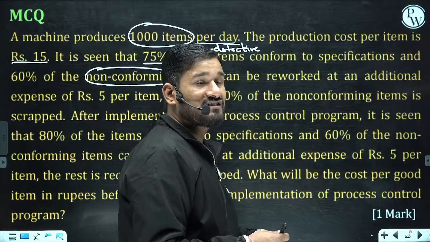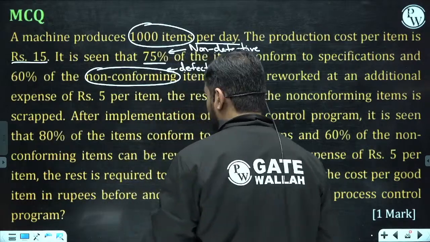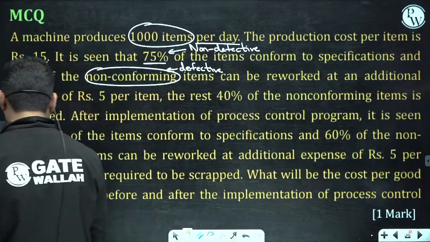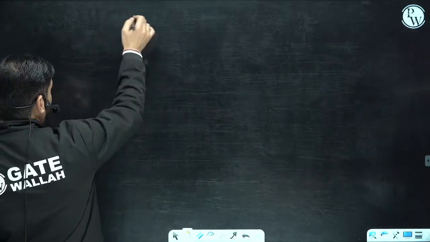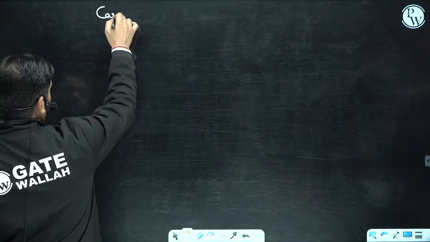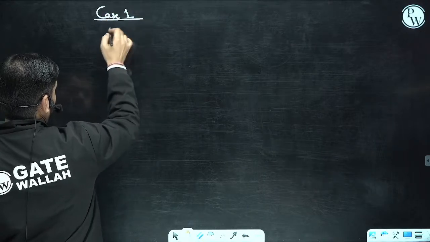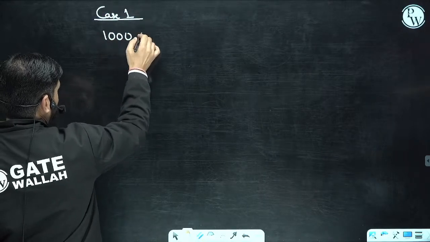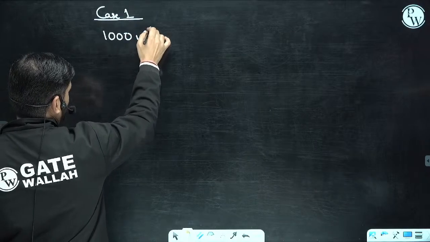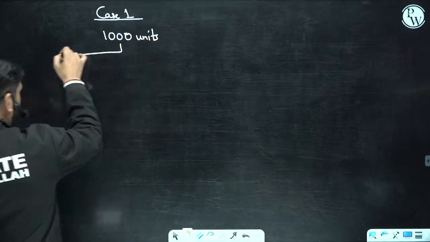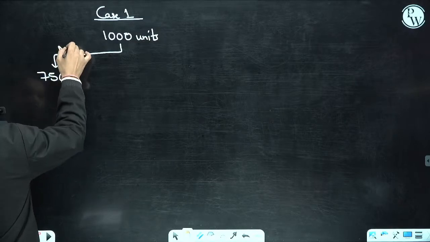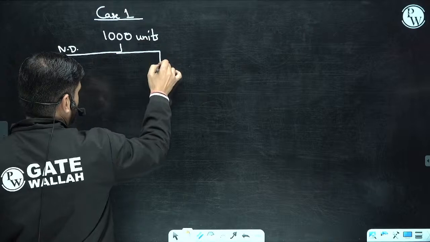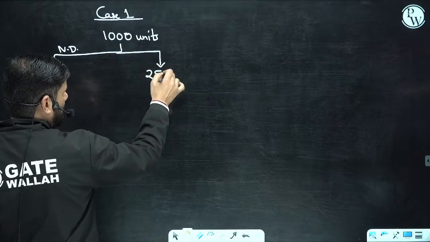So I am going to make the chart for this, with whatever data they have given. They have given 2 cases. In case 1, I am preparing 1000 units. Out of this, 75% are non-defective and the remaining 250 are defective.